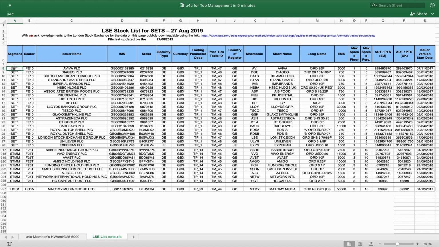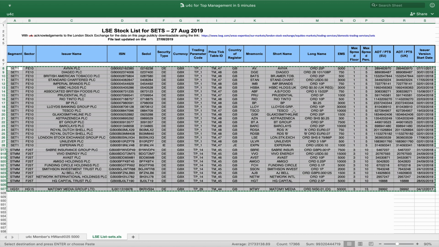Using this, we can follow how u4c extracts intelligence, not just information from such a dataset, as you answer any question that you command of such data to get the kind of targeted intelligence you need for your work in 4 seconds. The dataset downloaded from the LSE has 19 columns and 914 rows of data. To target u4c intelligence from this file, we'll need about 30 seconds to copy-paste the downloaded data into a waiting u4c WAND file. We shall copy this data now.